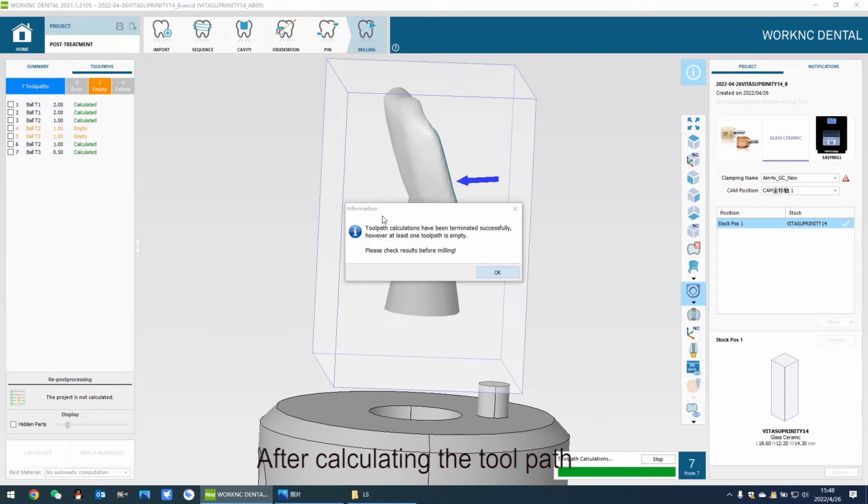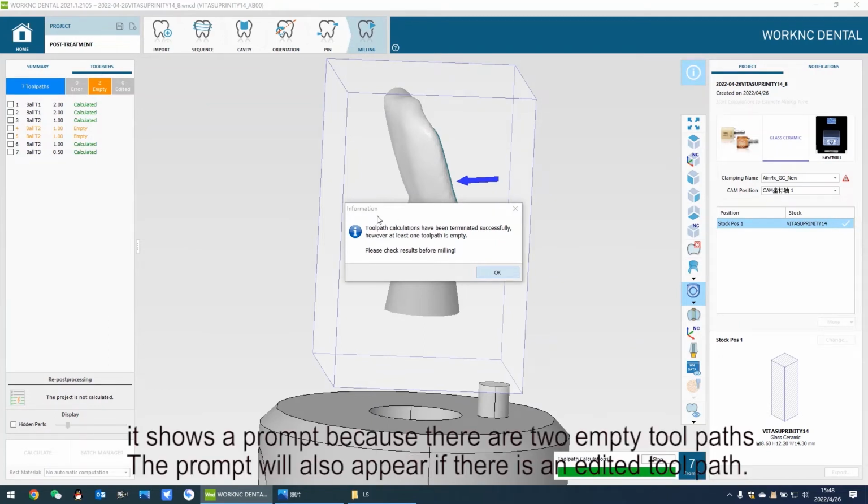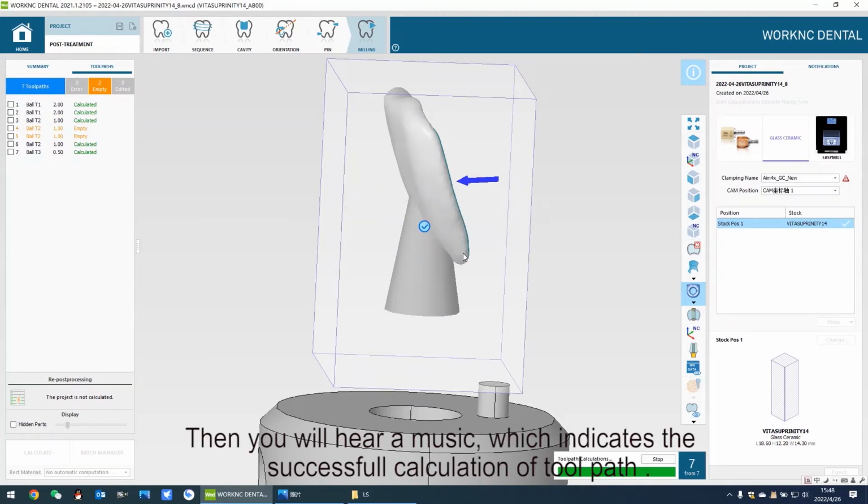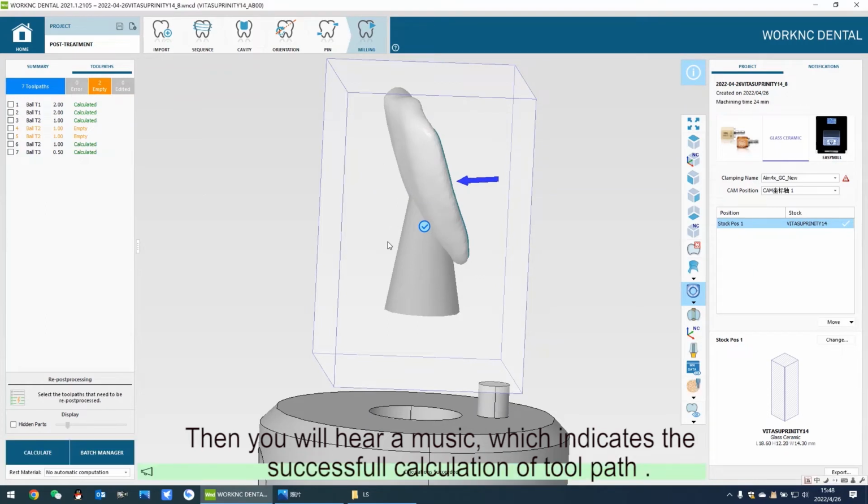After calculating the tool path, it shows a prompt because there are two empty tool paths. The prompt will also appear if there is an edited tool path. Just click OK and leave it as it is. Then you will hear a music, which indicates the successful calculation of the tool path.